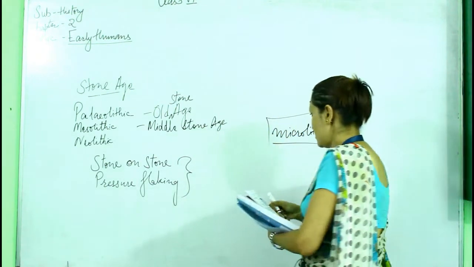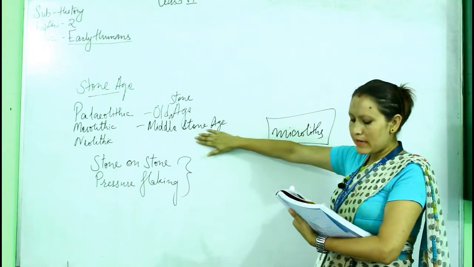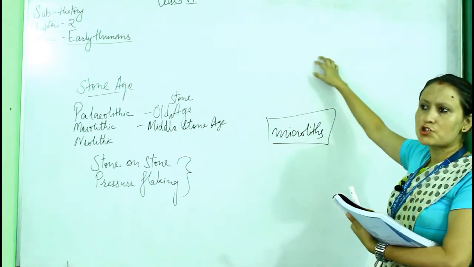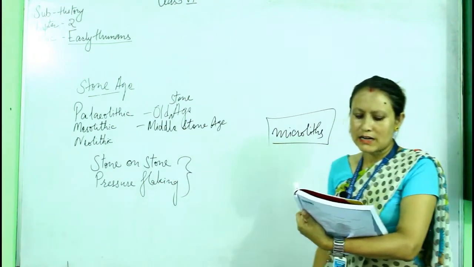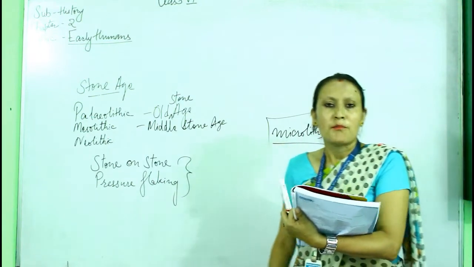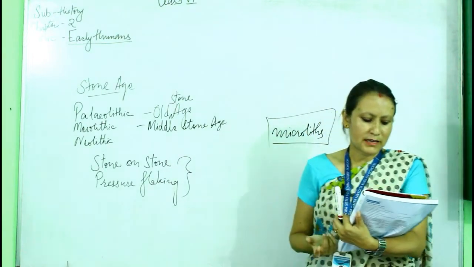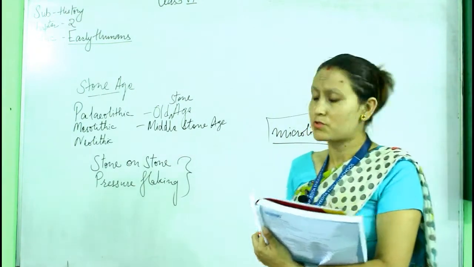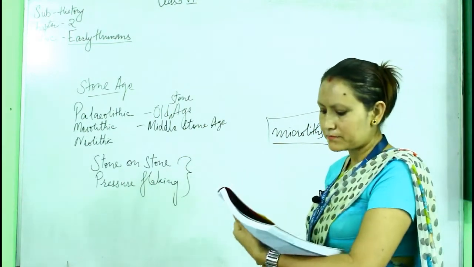Microliths were the new forms of tools made by the people of the Mesolithic Age, and they were very sharp tools. These are some of the important features of the Mesolithic Age. Microliths are tiny, razor-like flakes that were fitted into the wooden shaft of an arrow or spear. So it's a kind of very sharp weapon.